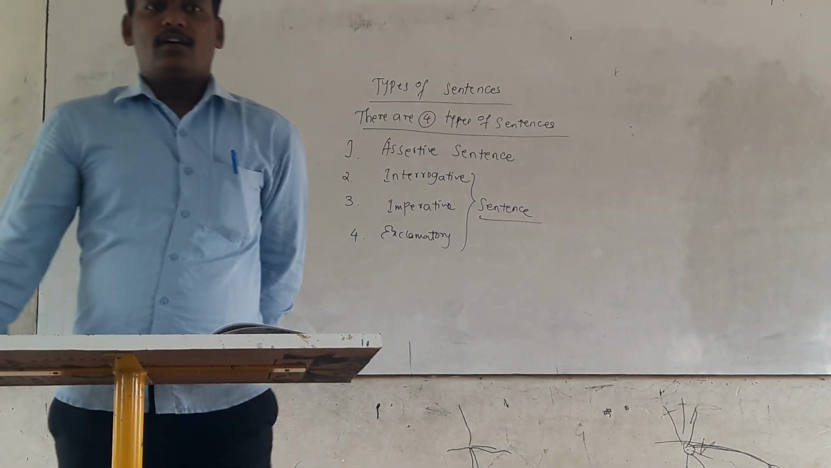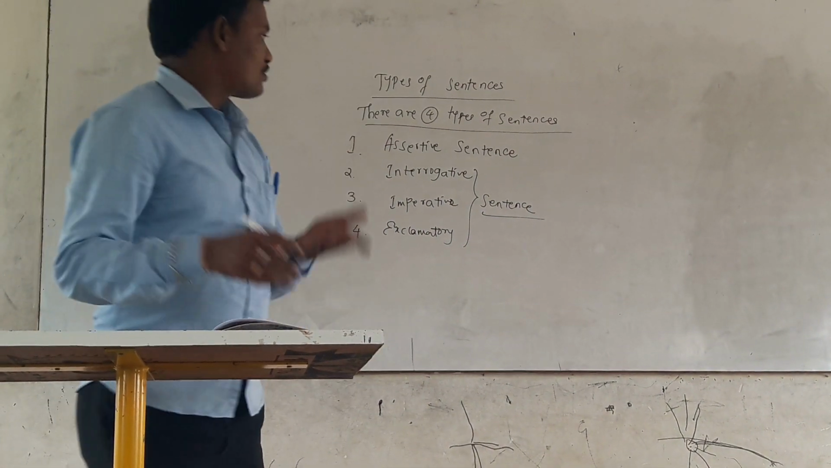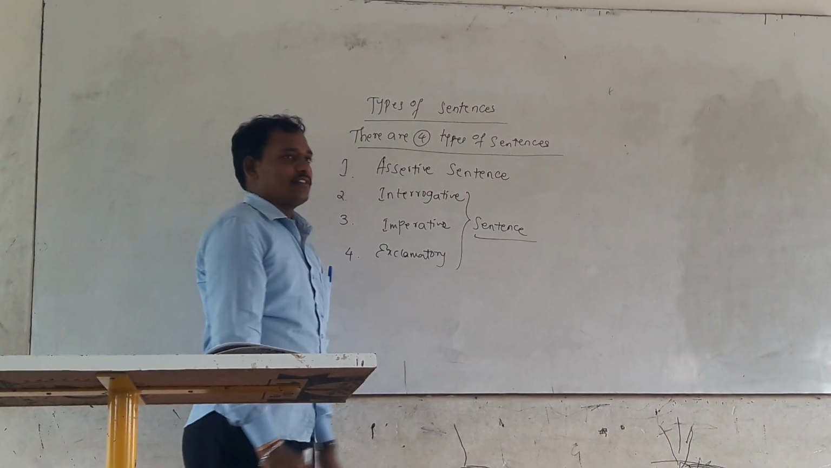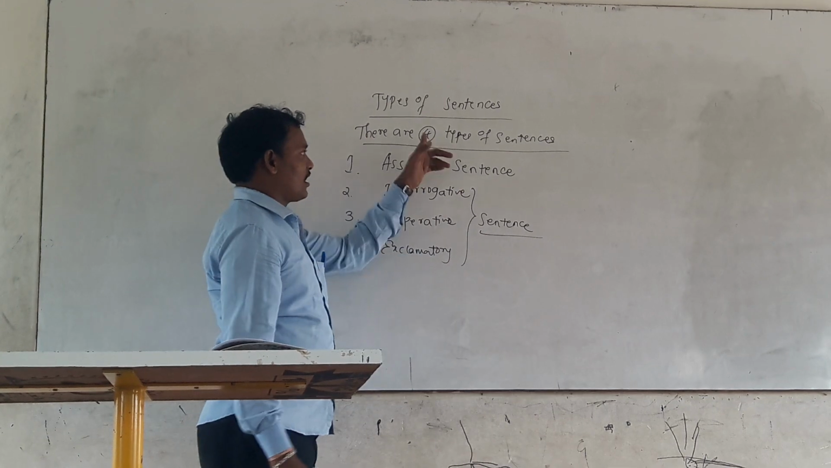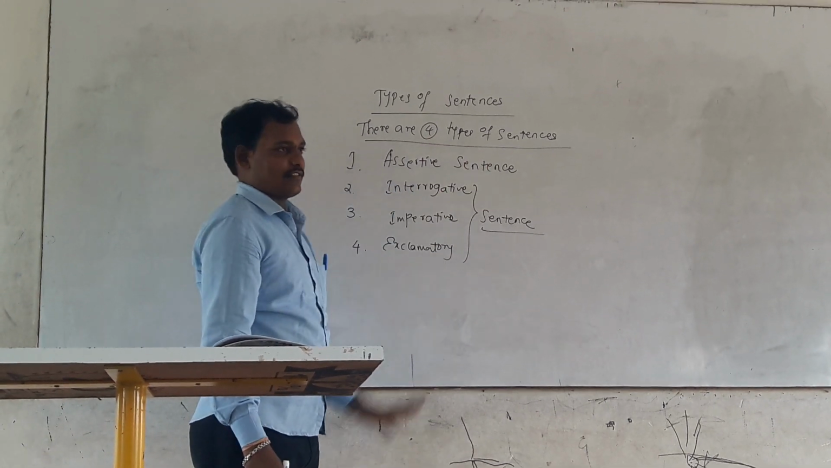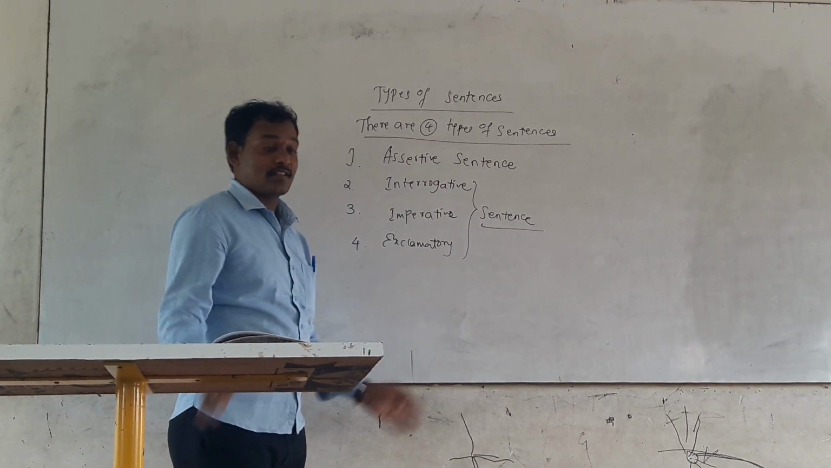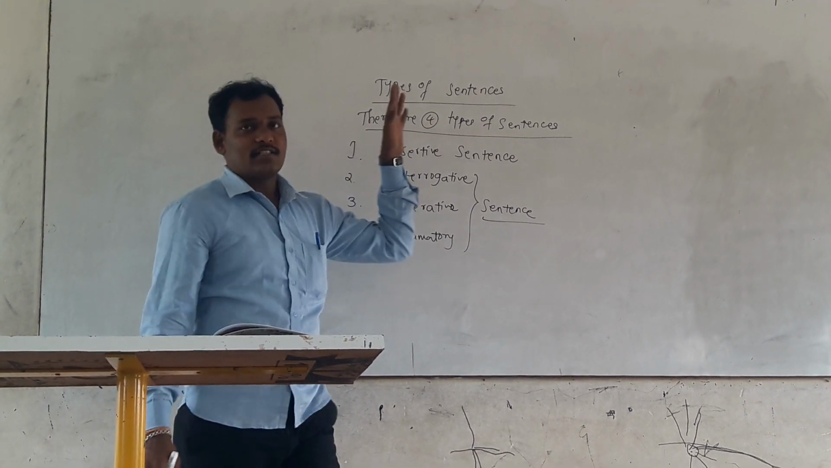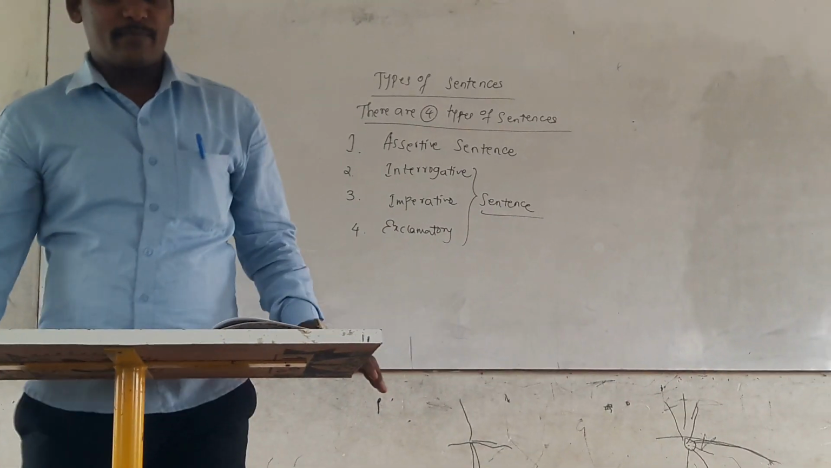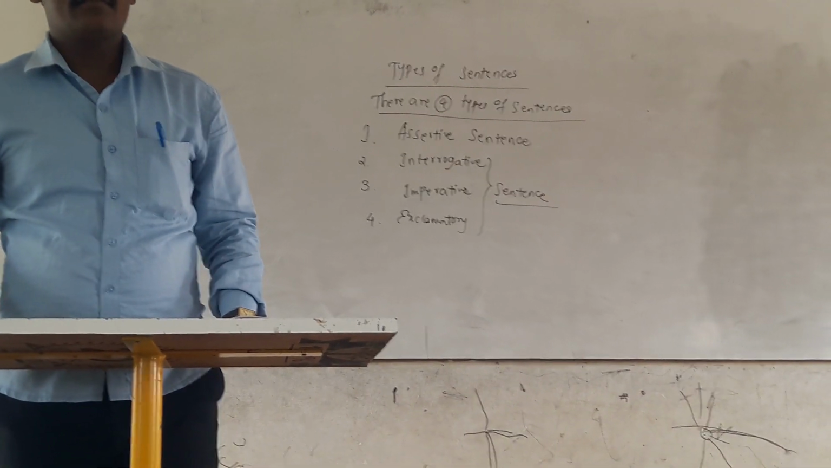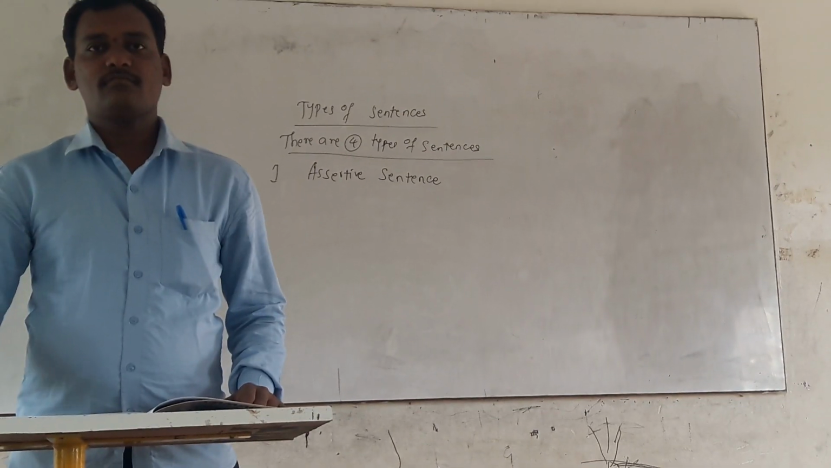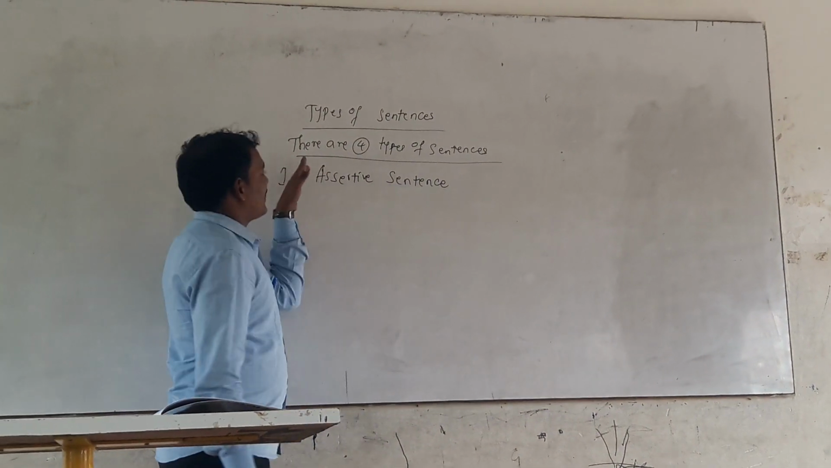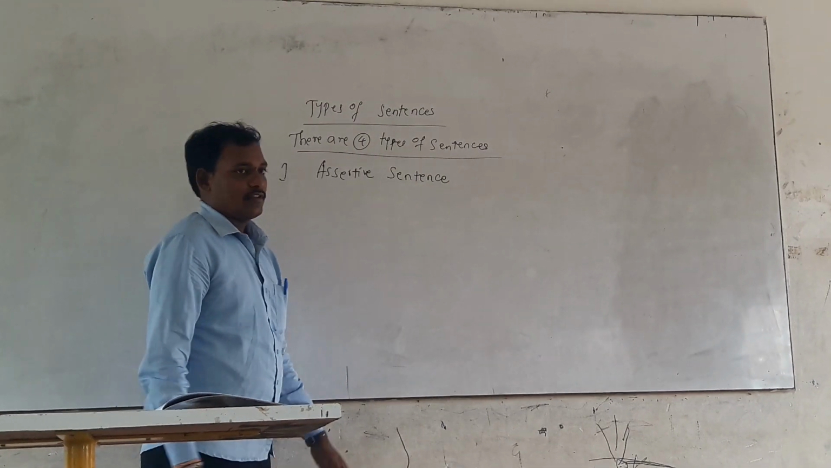Whenever anyone asks you what the number of sentences is, your answer should be: there are 4 types of sentences. No, there are not lots of sentences. In the English language there are only 4 types. Yes, remember. Dear students, we have learned that there are 4 types of sentences.